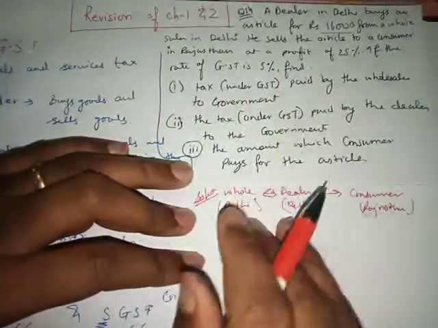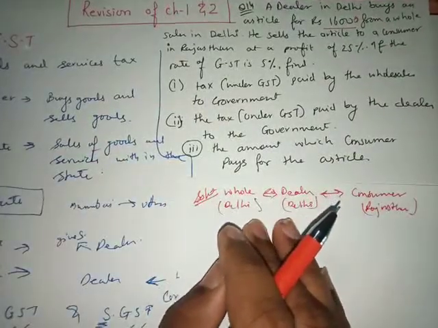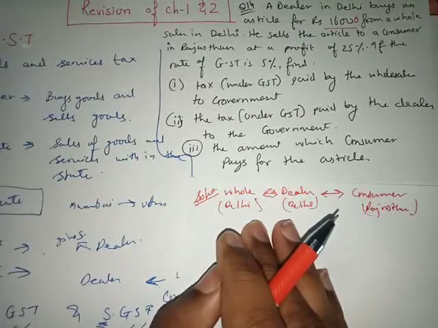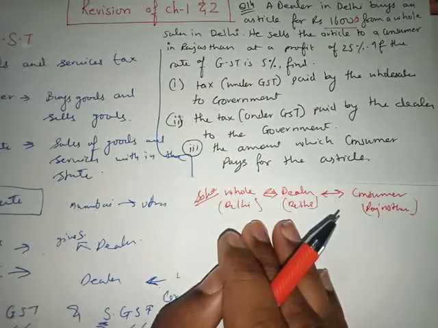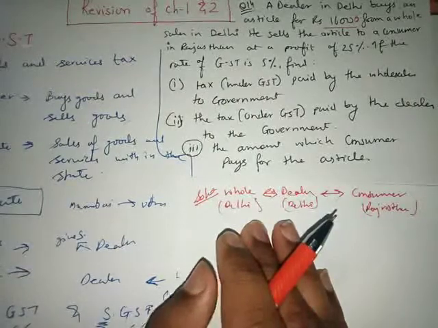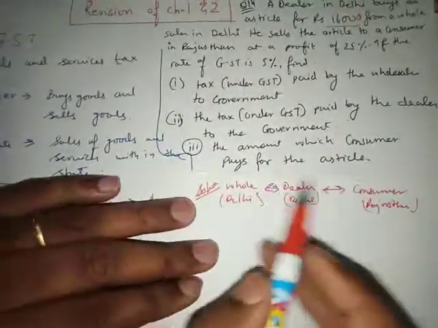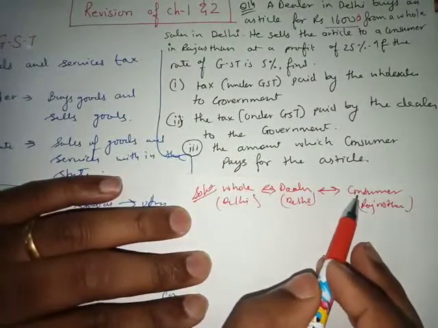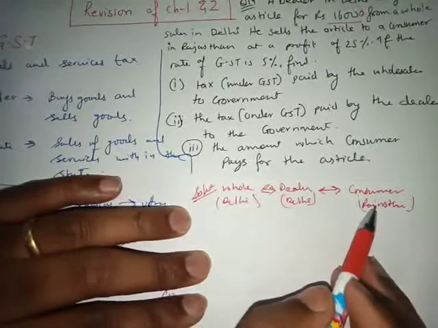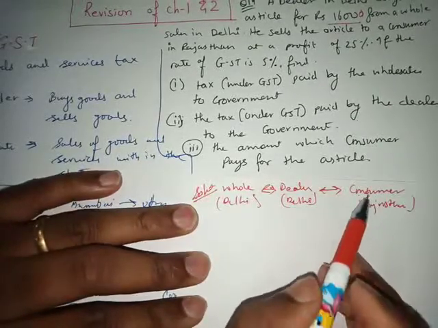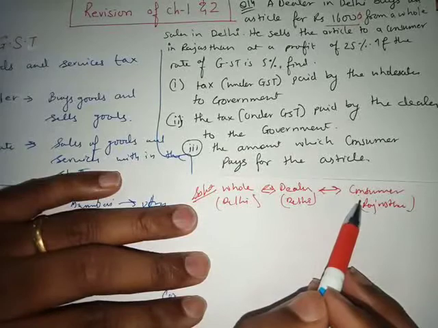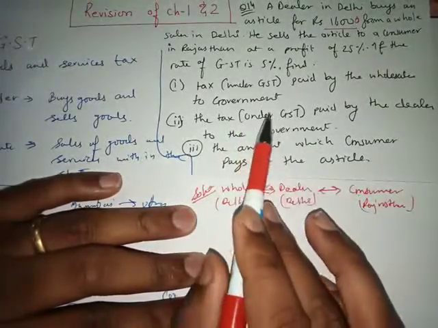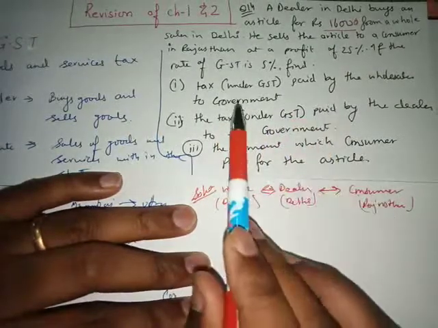Okay, so I'll read the whole question for you. A dealer in Delhi buys an article for rupees 16,000 from a wholesaler in Delhi. Full stop. He sells the article to a consumer in Rajasthan. I don't know what kind of article that was, but it was an article. He's totally in a different state right now. He sells it at a profit of 25%. If the rate of GST is 5%, find the tax paid by the wholesaler to the government.